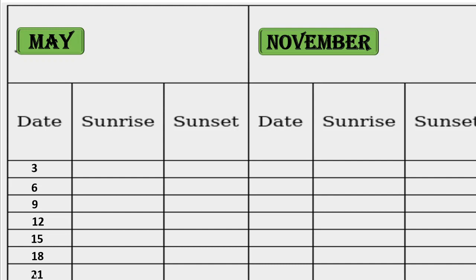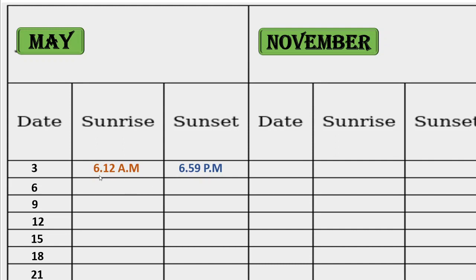These dates I have selected and we will write sunrise time and sunset time. I have taken from the calendar. Some calendars give us the timings of sunrise and sunset.